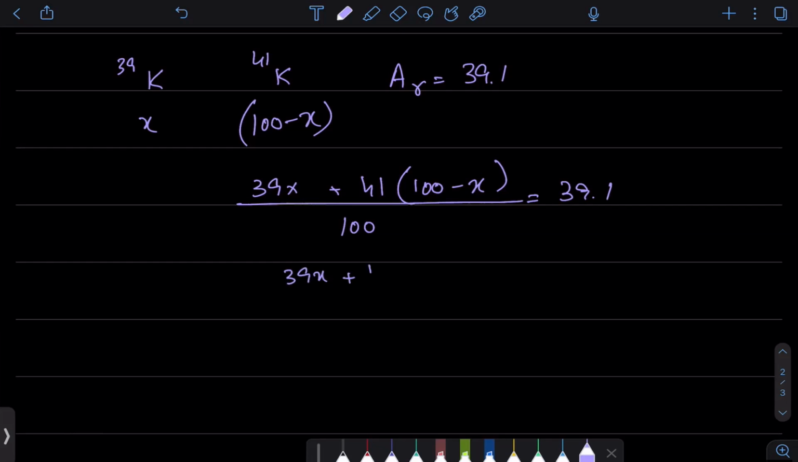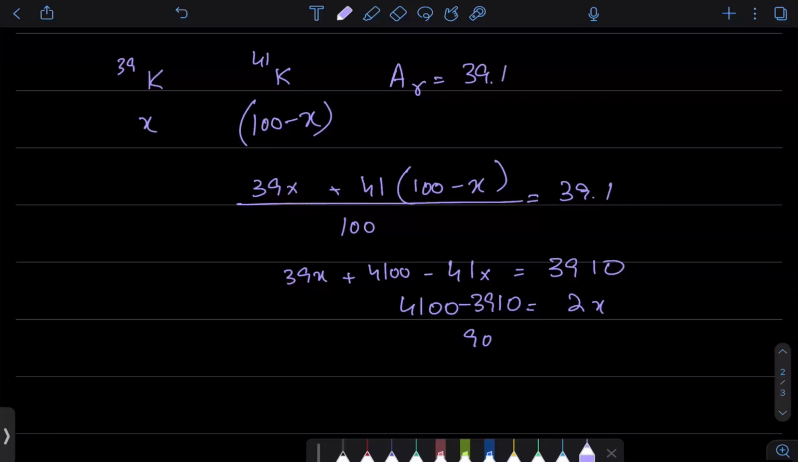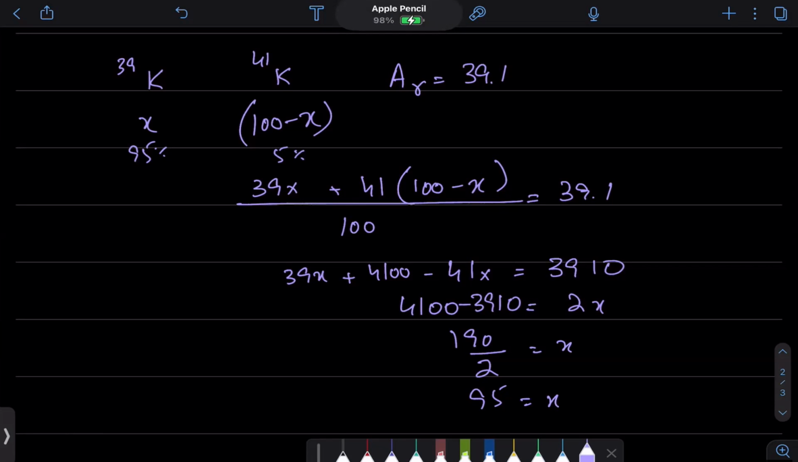39X plus 4100 minus 41X is equal to 3910. So 2X will equal to 4100 minus 3910. And then जो भी इसका आंसर आता है, I think 190/2, you can obviously calculate it. So 95 आएगा. Yeah, so that means potassium 39 is 95%, which means that remaining is 5%. And provided there are only two such isotopes in the world. अगर वो different होंगे तो उनकी percentage is different.